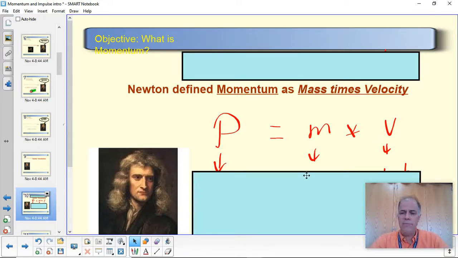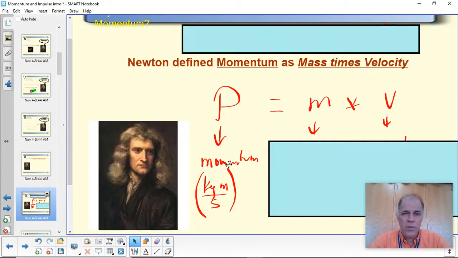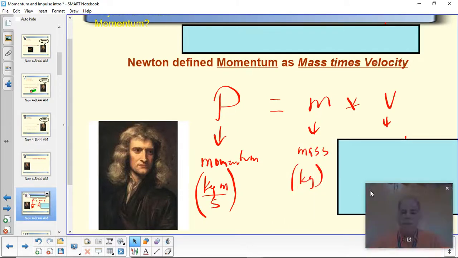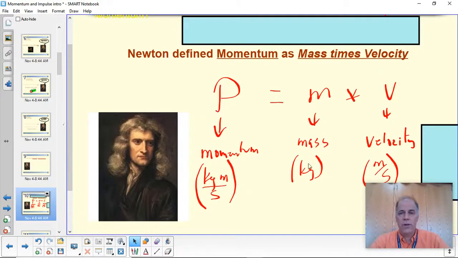P equals mv. Now, P stands for momentum. I'm not sure why. That's one of the mysteries of physics, how the letter P got used for momentum, because there's no P in there, but it is what it is. M is the mass, and then velocity is the V. So we measure mass in kilograms and velocity in meters per second. And if we keep our units consistent, then we can compare the momentum of one object with another.